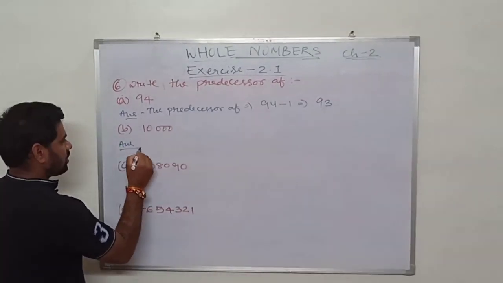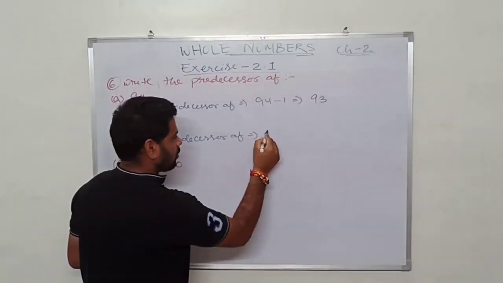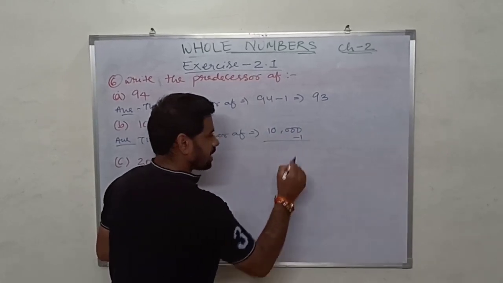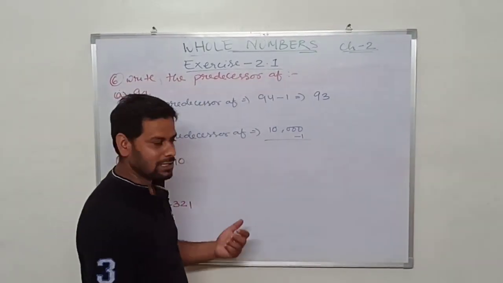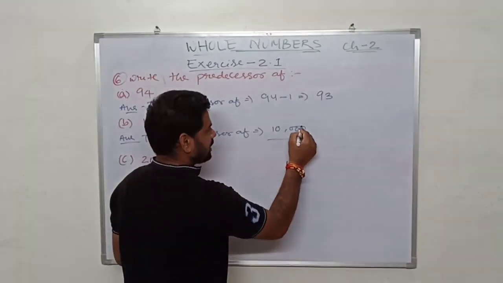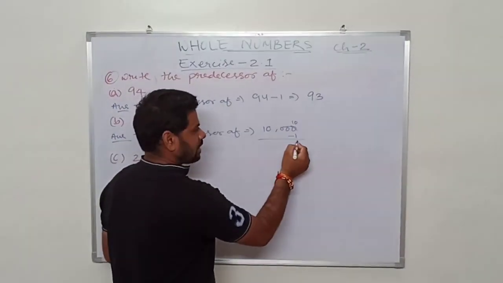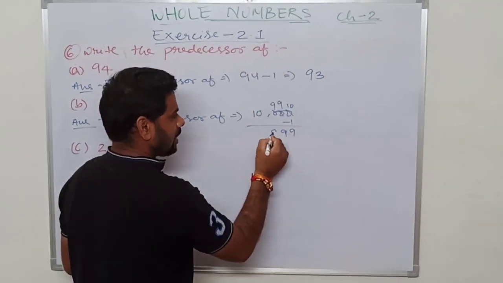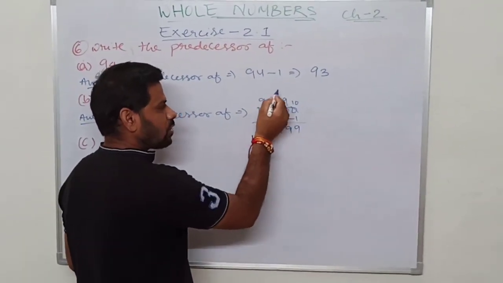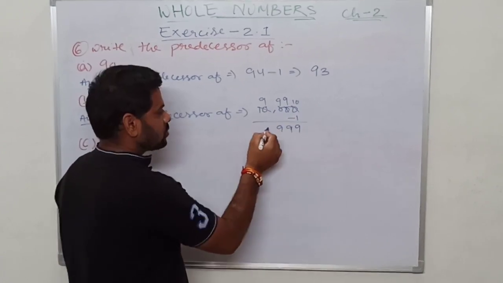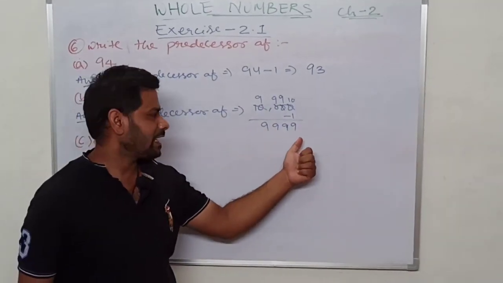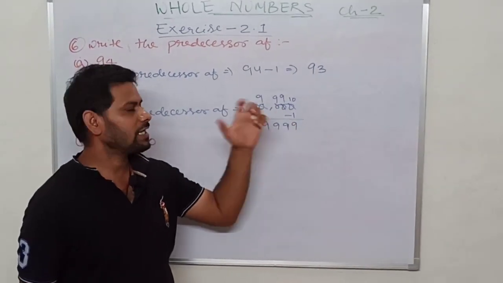Second, the predecessor of 10,000. Subtract 1 here again, you will get the predecessor. 0, 10 will be here. 10 minus 1 is 9. This is 9, carry. This is 9 again, carry. This became 9 because 1 we have carried there. So bring 9 here. So 9,999 is the predecessor of 10,000.